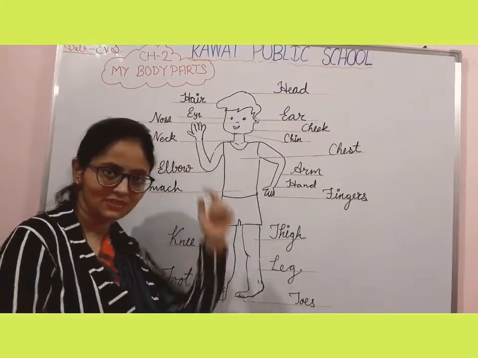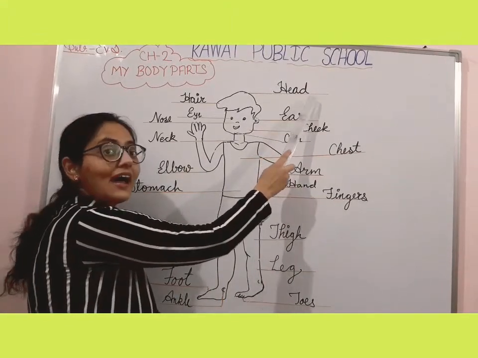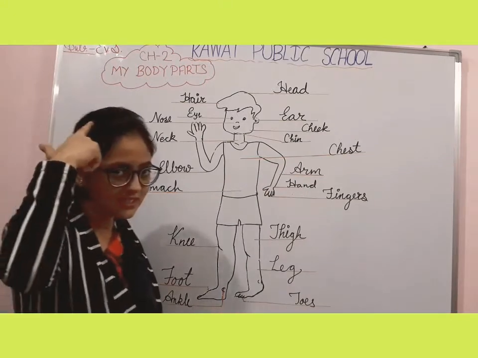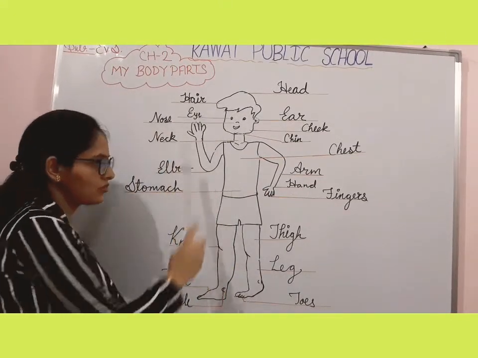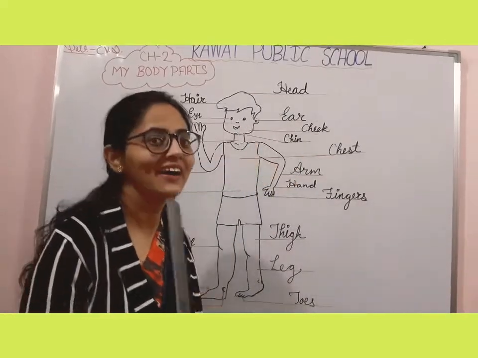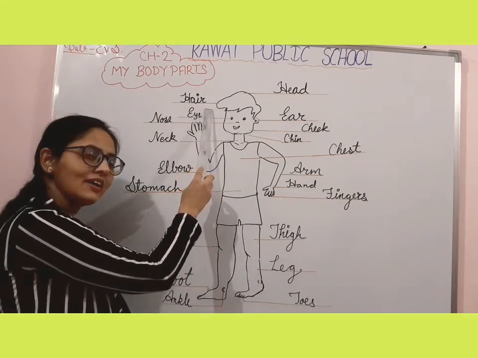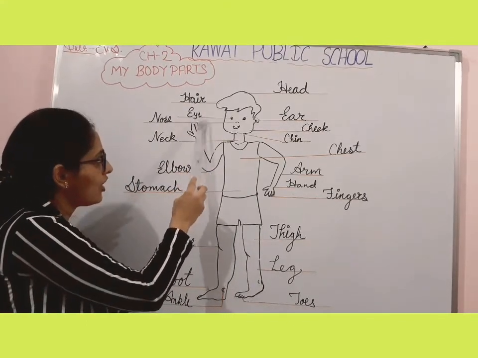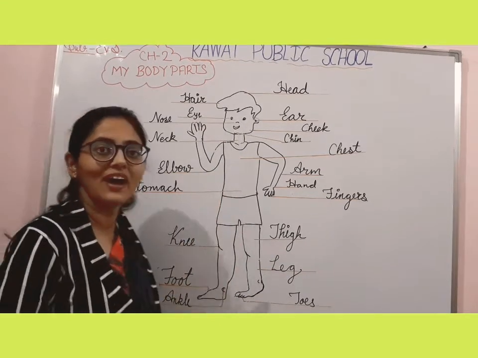This is H-E-A-D, head. This is head. This is, what are these? Very good. Hair. H-A-I-R, hair. And what is this? Very good.